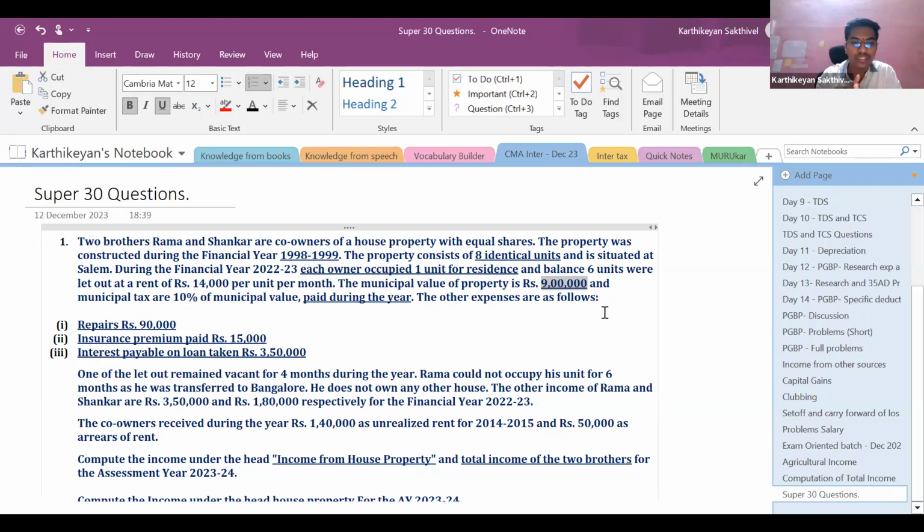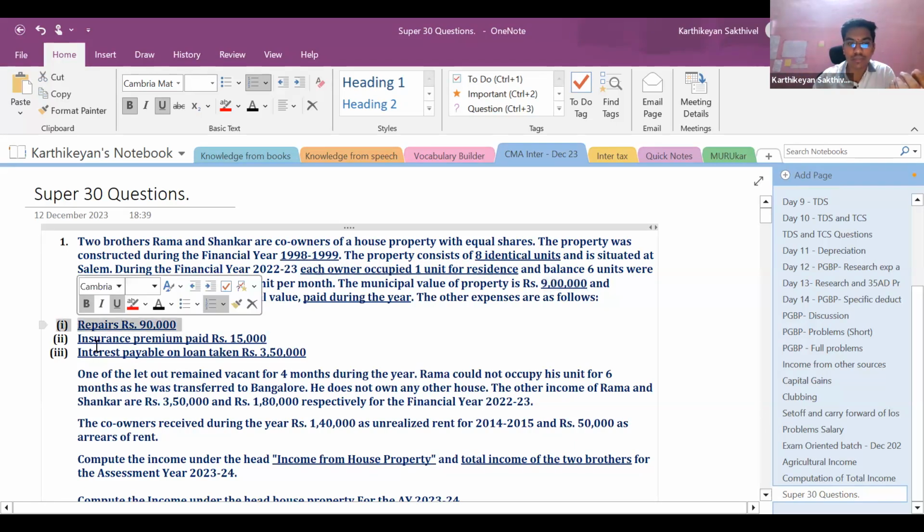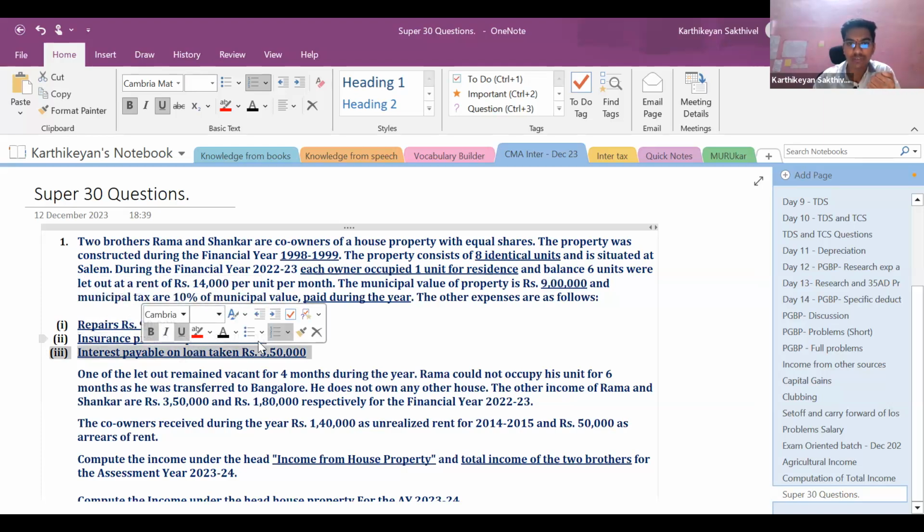Okay. So 10% of the municipal value is paid as municipal taxes. Of this, only for let out properties, we can claim municipal taxes deduction, correct? So that is one point which is to be noted. The other expenses, this repairs, you cannot claim it as deduction, and insurance premium, you cannot claim it as deduction. And the next point is interest payable on loan taken, rupees 3,50,000. Of this 3,50,000, for the self-occupied property, it should be limited to 30,000. For the let out properties, there is no limit, right?